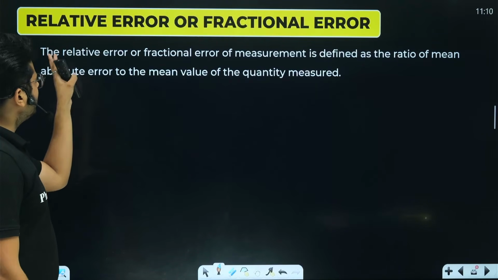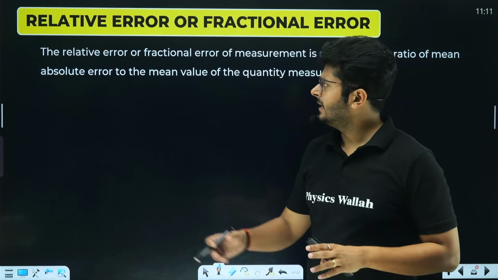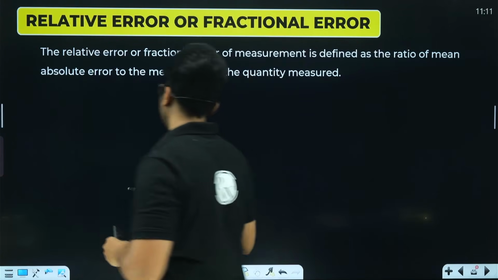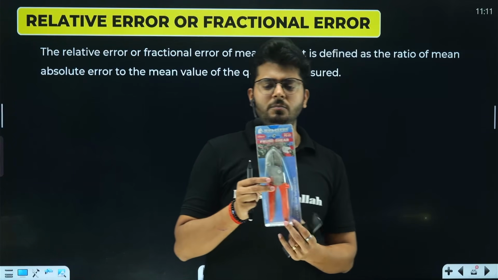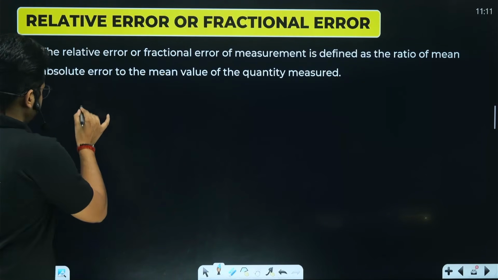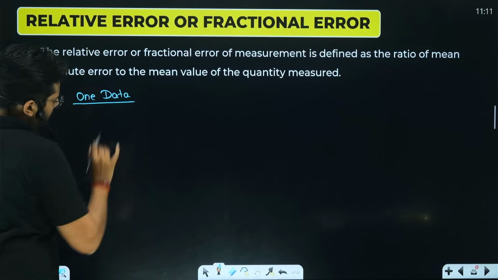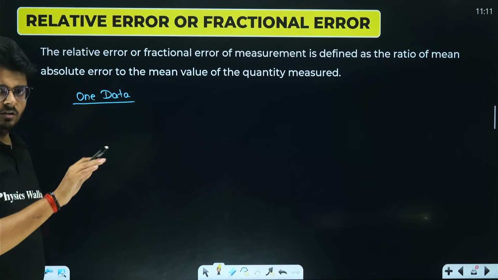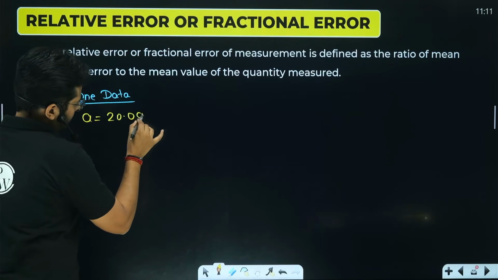Let's move on and talk about the relative error or fractional error. Now, some kids get confused in this one, but it is very, very easy. Relative error you can have in different situations. Let's say you have only one data, and you are trying to again measure the same object. It is boxed. So in this situation, you have only a single data, only one kid has measured it, and you know the true value. Behind the box, it is written, the true value of this thing is, let's say, 20 centimeter.